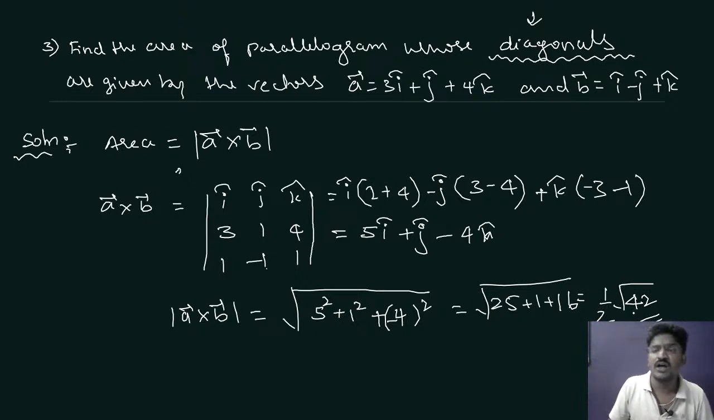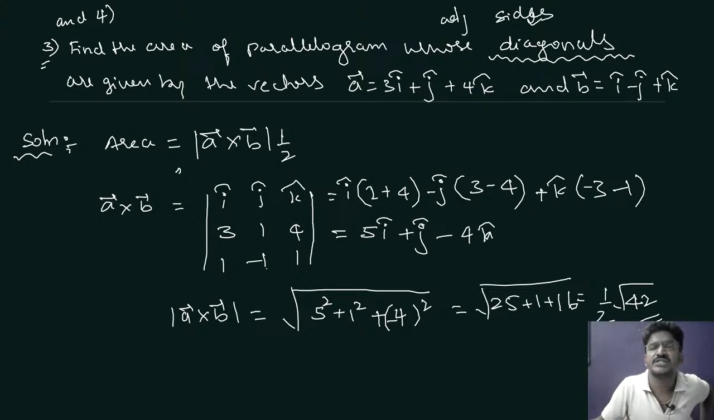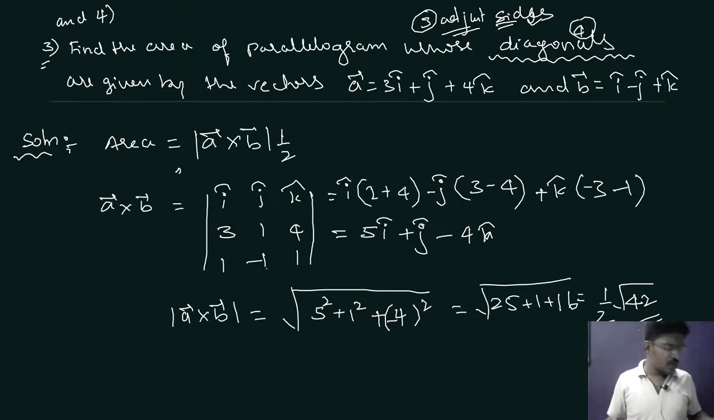You have to multiply your answer with 1 by 2. That's all. If diagonals are there, your formula will be 1 by 2 into mod of vector A cross vector B. I have solved both 3 and 4. In the fourth question, your problem is diagonals. In the third question, your problem is adjacent sides. Okay. This is problem number 3 and this is problem number 4. Please understand that. Okay. So now I can go for the next problem.